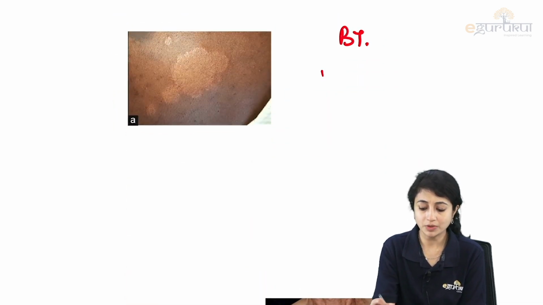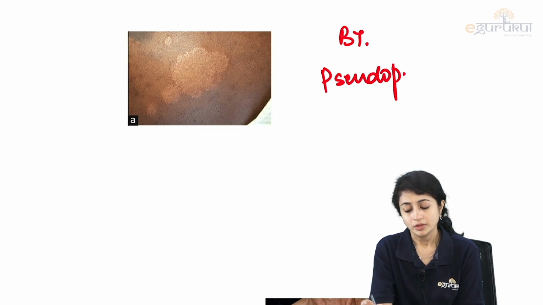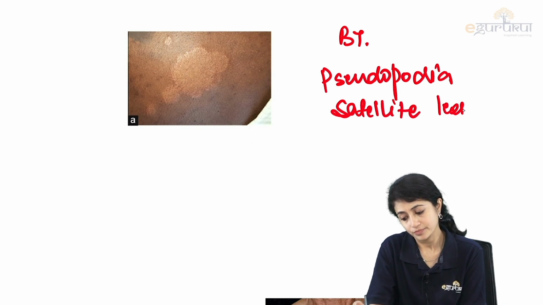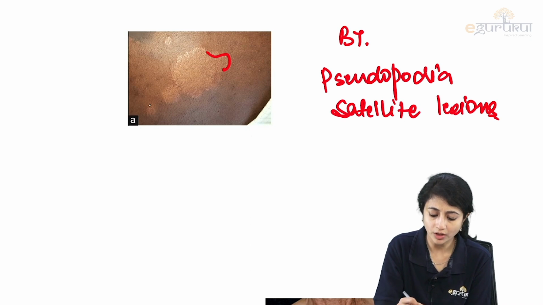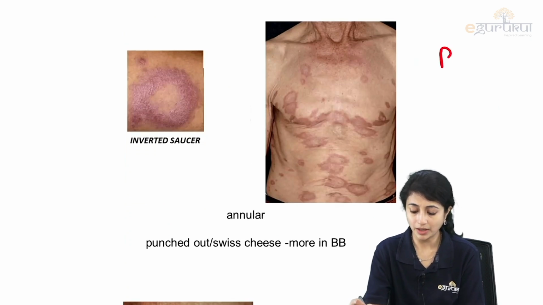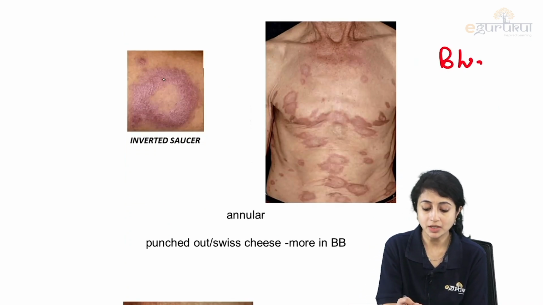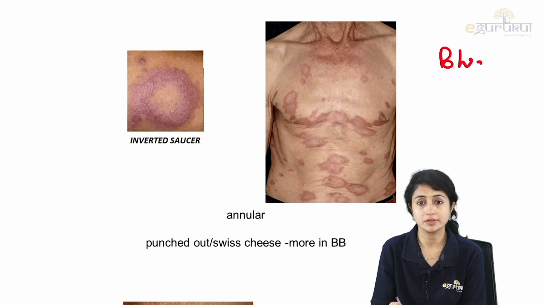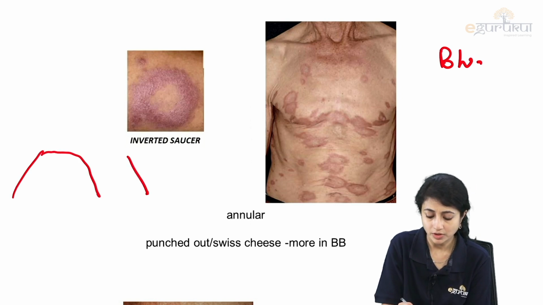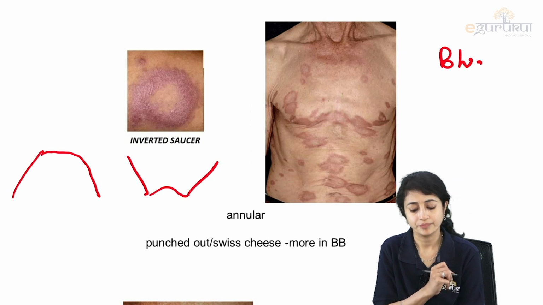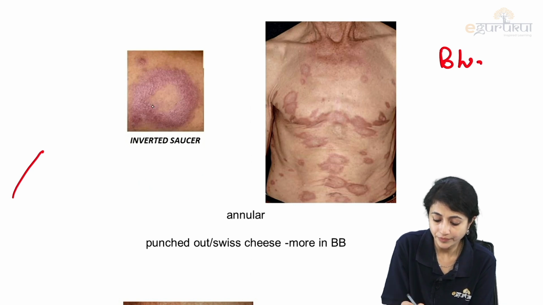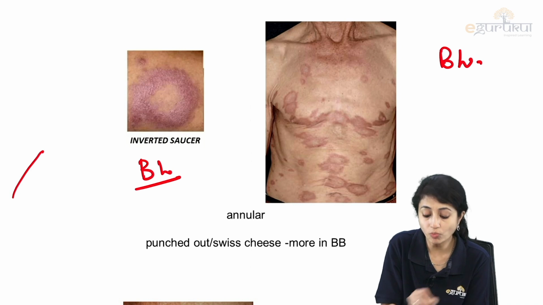This is my BT which presents with pseudopodia and satellite lesions. So I have these pseudopodia and I have these satellite lesions. This is BT. Then what is this? This is my BL, where I see an inverted saucer appearance. Inverted saucer. Saucer is like this. An inverted saucer is something like this. So inverted saucer appearance is seen in BL more commonly.